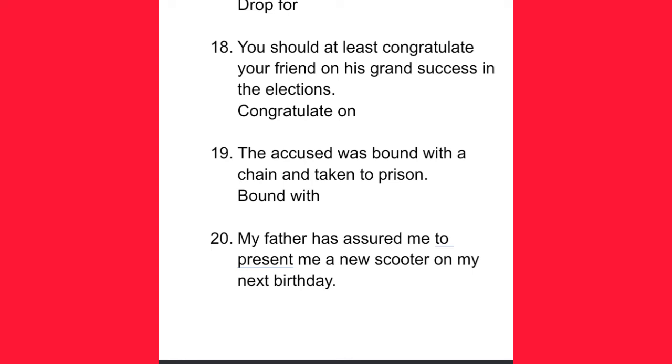Again, here the word present should be followed by the preposition with. So: My father has assured me to present me with a new scooter on my next birthday. Is that clear?